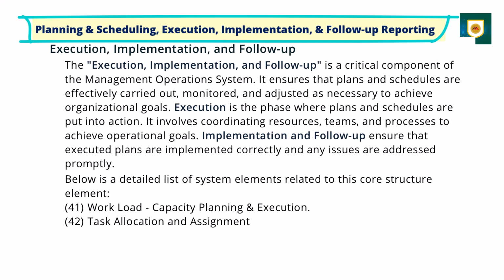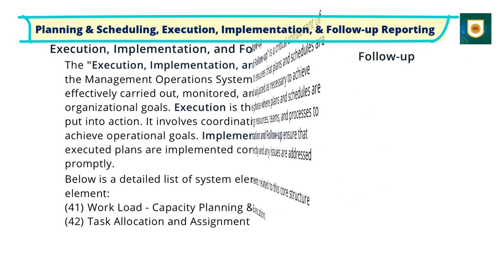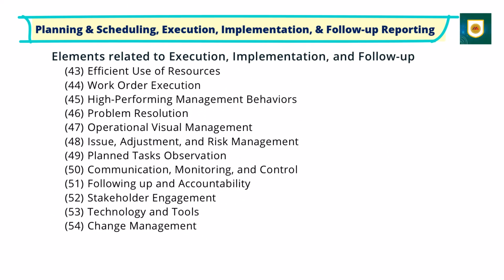Below is a detailed list of system elements related to this core structure element. Workload, capacity planning and execution. Task allocation and assignment. Efficient use of resources. Work order execution. High-performing management behaviors. Problem resolution. Operational visual management.